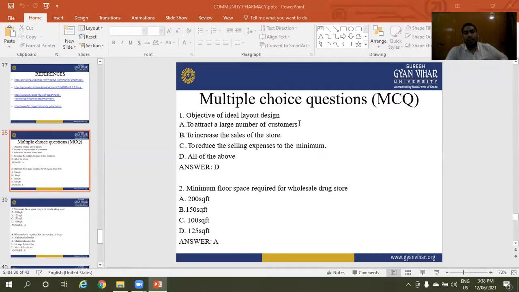Next question: minimum floor space required for a wholesale drug store. Option A is 200 square feet. Option B is 150 square feet. Option C is 100 square feet. And option D is 125 square feet. The right answer for minimum floor space required for a wholesale drug store is 200 square feet. So the right answer is A, 200 square feet.